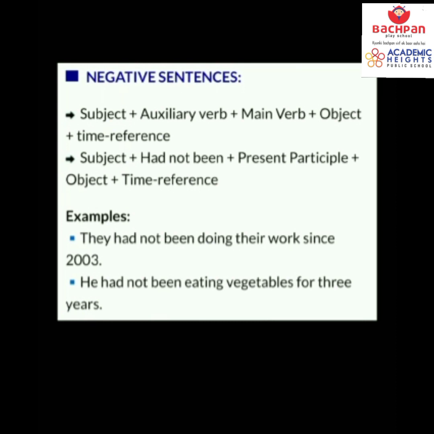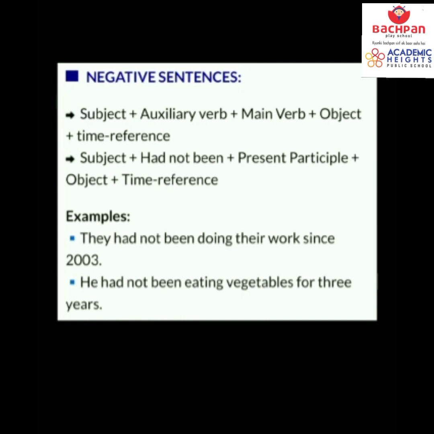Subject plus had not been, then present participle, means the base form of the verb plus time reference. Let's see the examples. They had not been doing their work since 2003. They is the subject here, had not been. Doing, do is the base form, then ing, their work is the object, and since 2003 is the time reference.